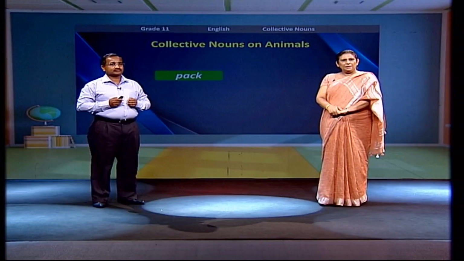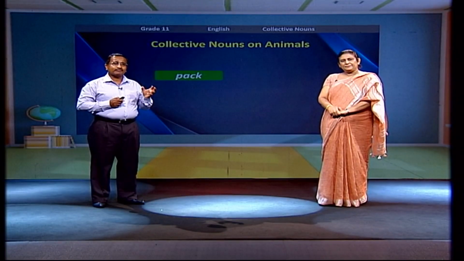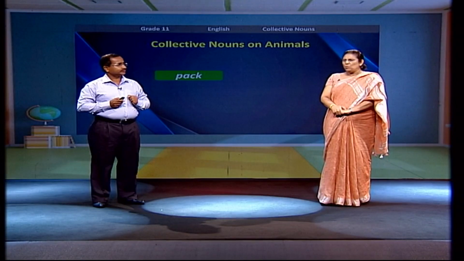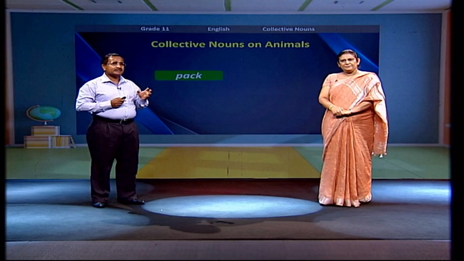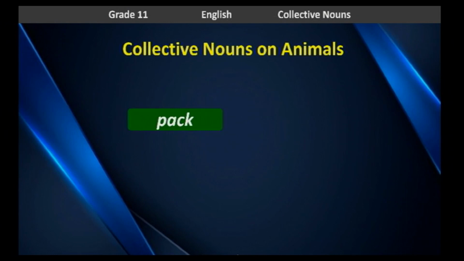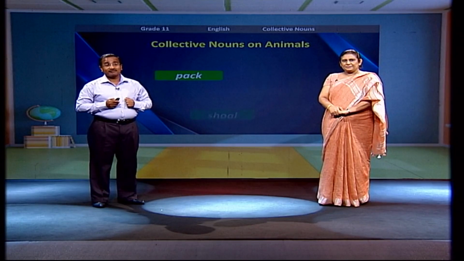Right. Let us see the words that we can use. A pack. A pack of carnivorous animals. Who are carnivores, sir? Carnivorous animals means canine animals. Canine animals means predators. Predators means animals like lions, tigers, leopards. A pack of wolves. A pack of lions.